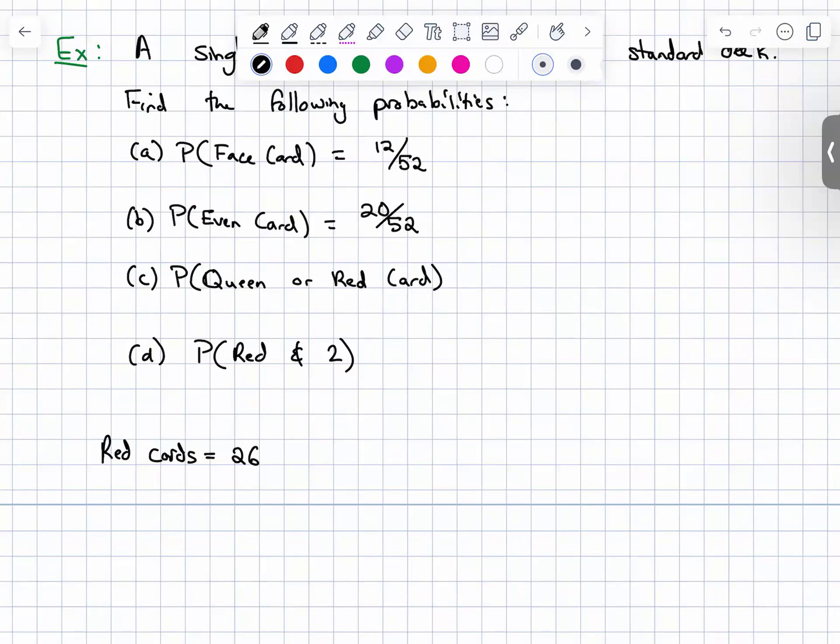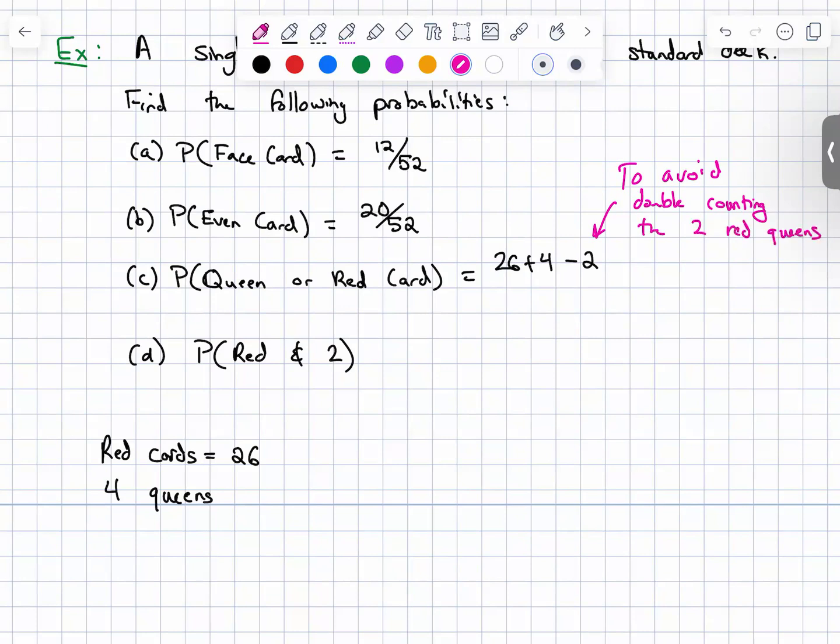There are 26 red cards. There are 4 queens. But we'll take away 2. So this will be 26 plus 4 minus 2 to avoid double counting the 2 red queens. And then divide that by 52.